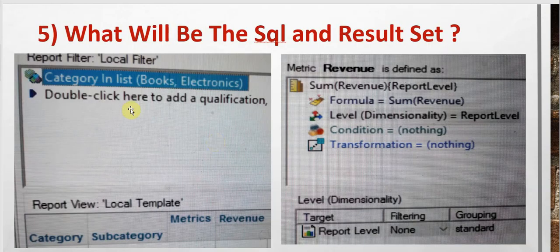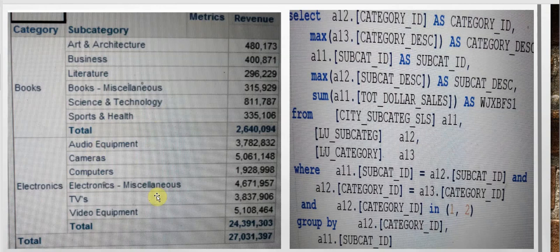Our fifth question is we have the same category. Here the filtering is set to none. In that case, what is going to happen? In case of none, we see the category books and electronics, and we see this in the where clause as well.